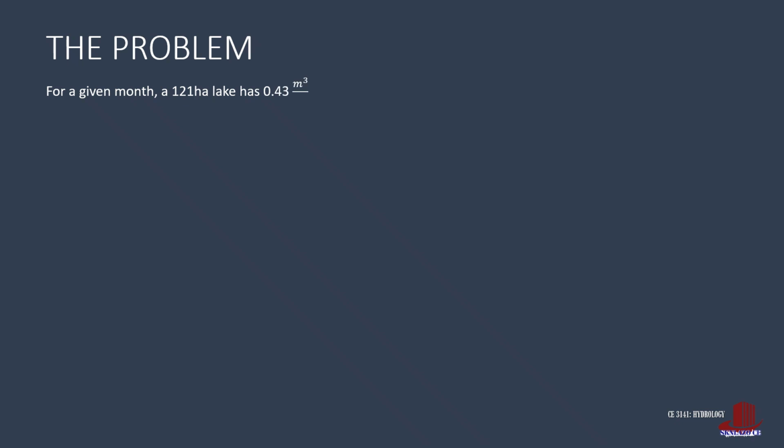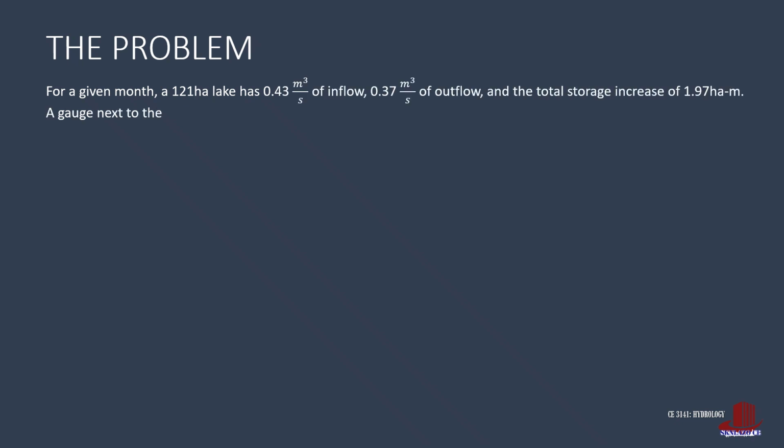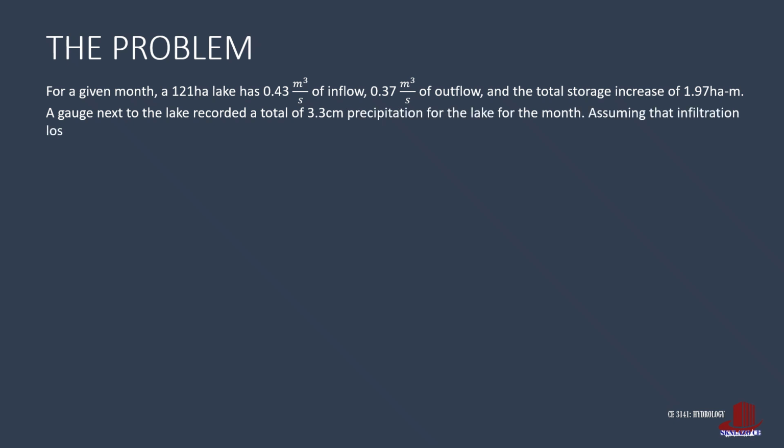A lake of 121-hectare area receives an inflow of 0.43 cubic meter per second and outflow of 0.37 cubic meter per second. The total storage increase is 1.97 hectare meter. A gauge in the station recorded 3.3 centimeter precipitation for a whole month. We are to determine the evaporation loss in centimeters if the infiltration is assumed as 0.